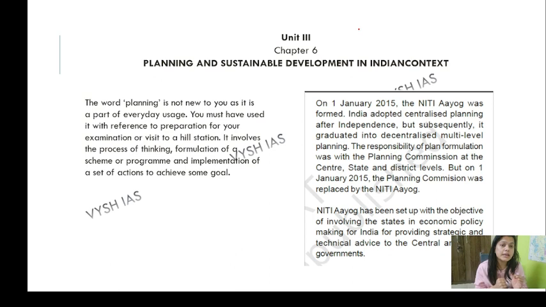So to run a country like India, it's not an individual thing that can be done. For that we need a lot of people, and for a lot of people to group in and work together, we need a head of it. We need a certain structure for it. All right. So for that structure, on 1st of January 2015, the Niti Aayog was formed.